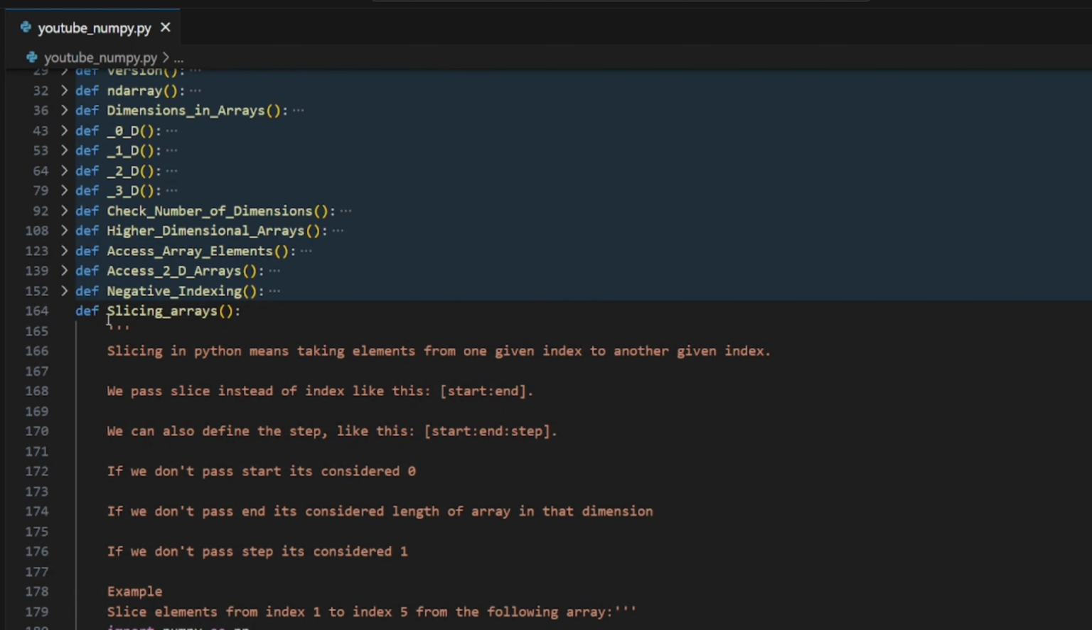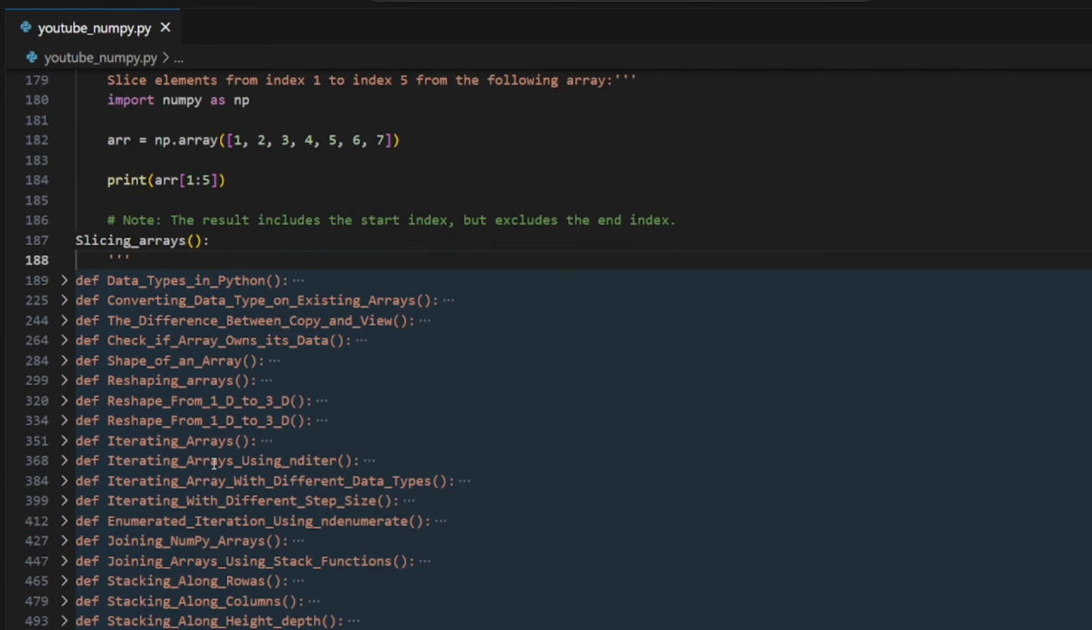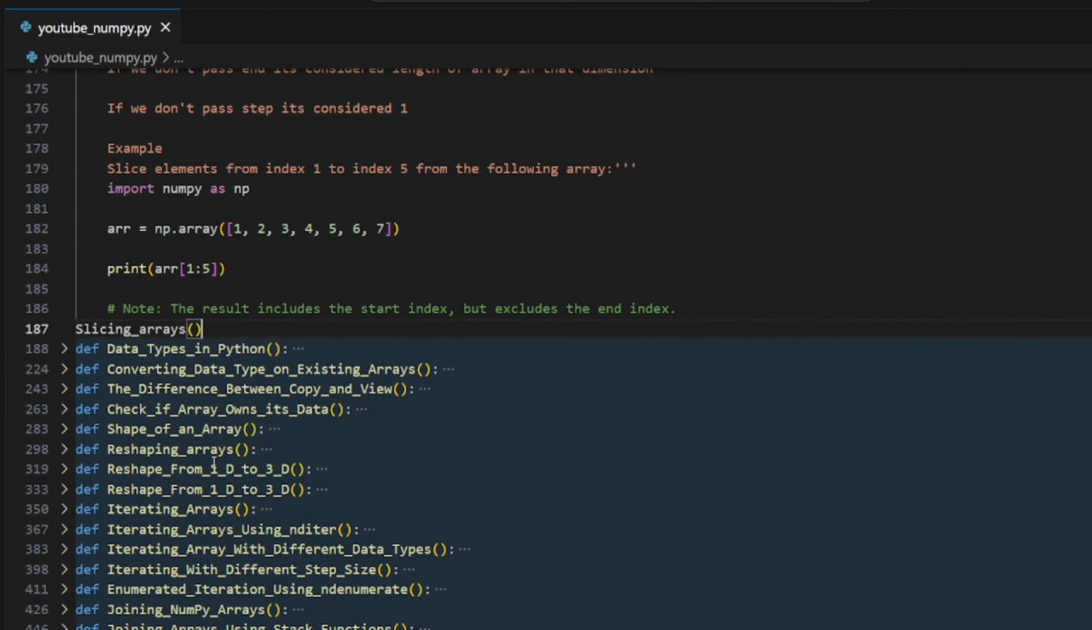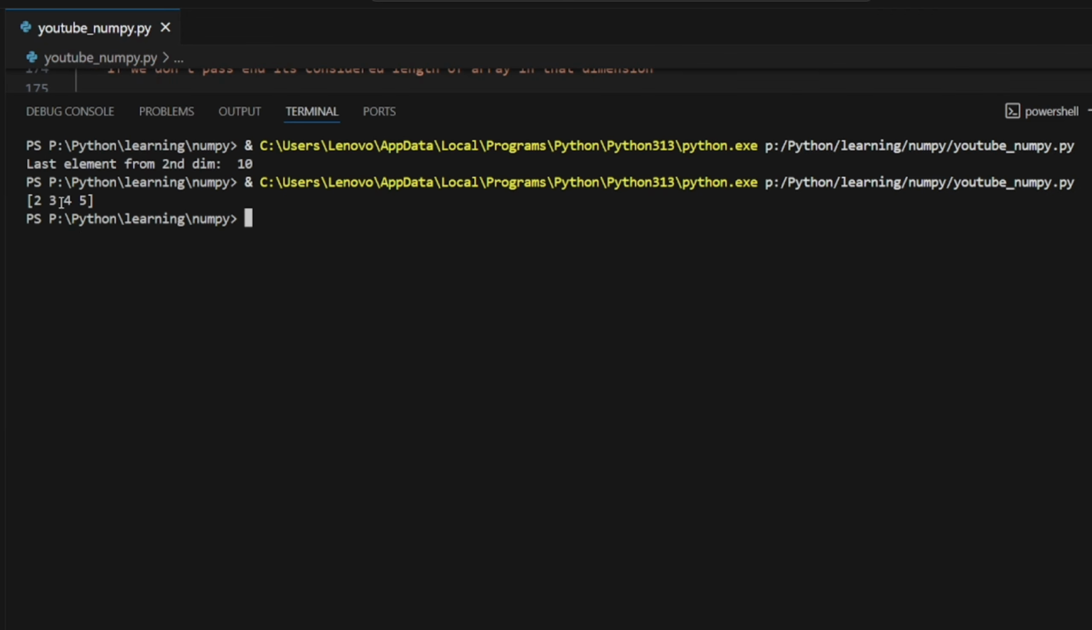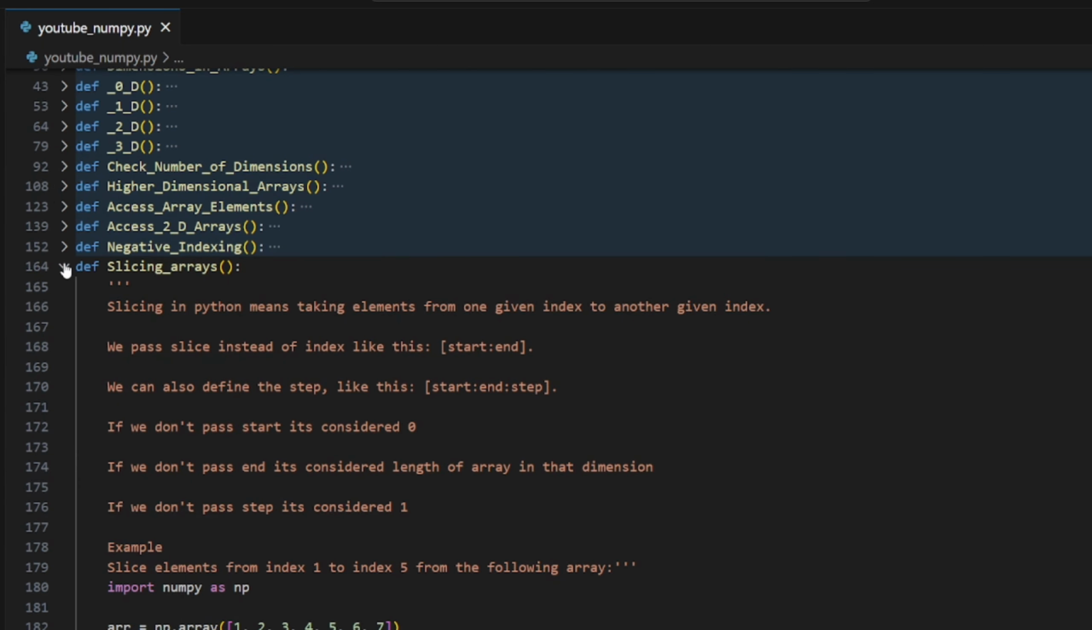So it's not working. Let's run this. It will give 2, 3, 4 and 5. Note this: the result includes the start index but excludes the end index. This is what I searched previously. Okay, no problem. So, got it.